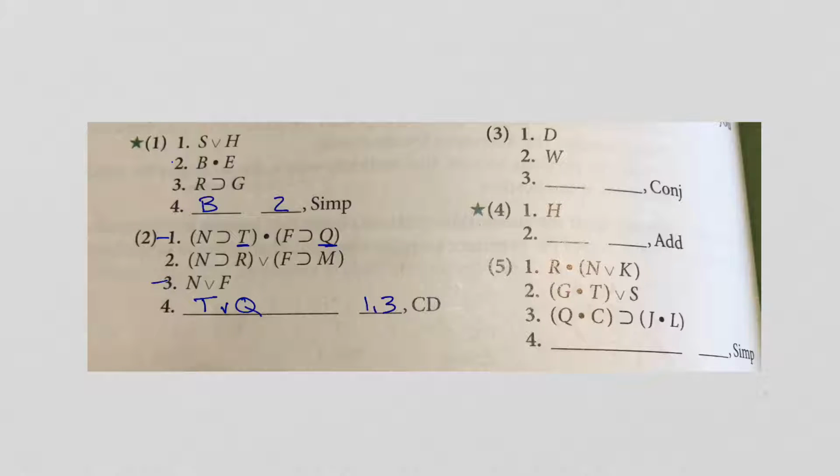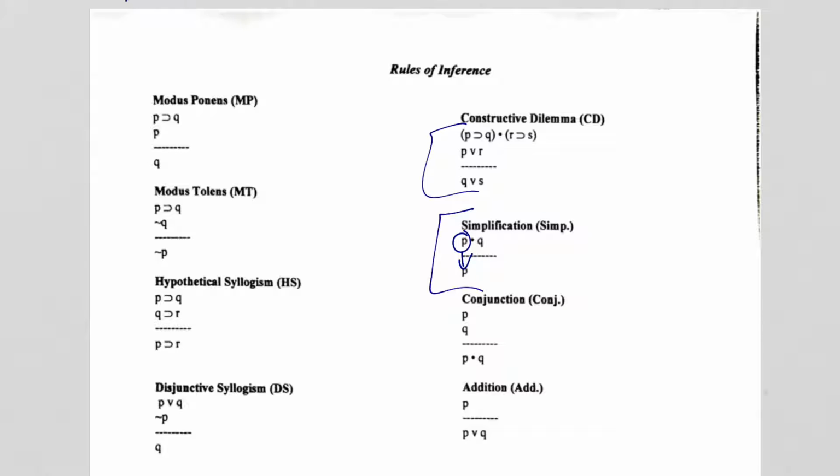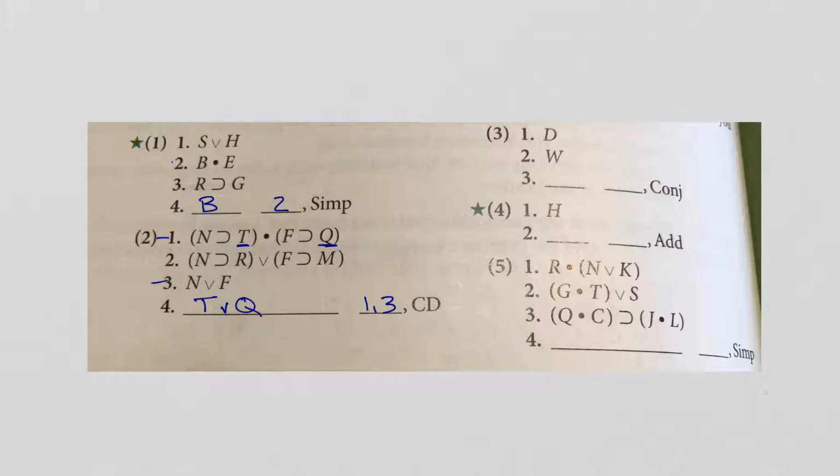Okay, number 3, they want us to use conjunction. Alright, let's go remind ourselves what conjunction is. Okay, so we got conjunction. So you can take two separate lines, as long as you know that they are true separately, and you can combine them with a dot. Okay, well, they gave us 2 lines, so we'll just combine those 2 with the dot, and we'll tell them that we use 1 and 2.